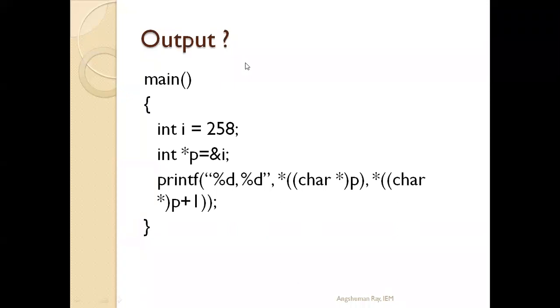Here, one thing I will tell you: before p we have written char star. What does it mean? See, p we have declared as a pointer type variable of integer type. We are typecasting it. That means from an integer pointer, we are converting the p pointer to a character pointer. So now what will be the output of this program? Write in chat.